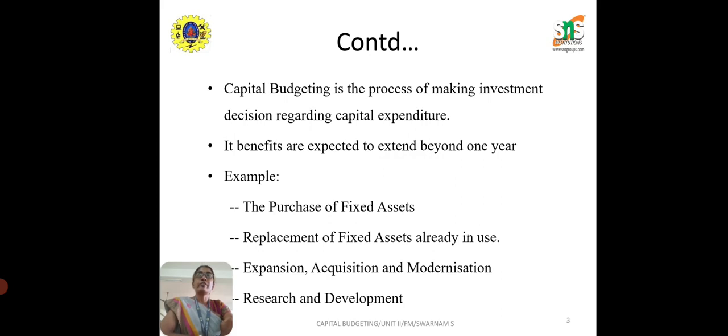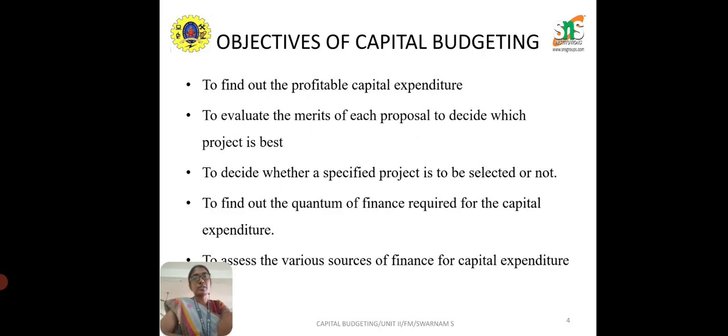If I am going for a modernization plan for my business, if I am going for any expansion plan for my business, if I have invested in R&D activity for my business, if I am purchasing any new fixed asset, or if I am going for replacing any of my assets, all this is what is called capital budgeting. The main objective of capital budgeting is obviously to earn a profit.